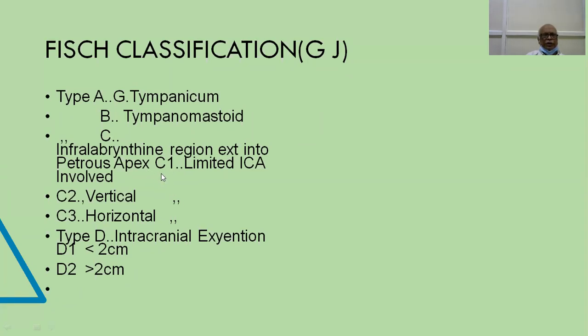Type C1 involves the internal carotid artery with limited involvement, whereas in C2, the vertical portion of the internal carotid artery will be involved. In case of type C3, the horizontal portion of the internal carotid artery is involved, whereas type D denotes intracranial extension. If the intracranial extension is less than 2 centimeters, it is D1. If it is more than 2 centimeters, it is D2.